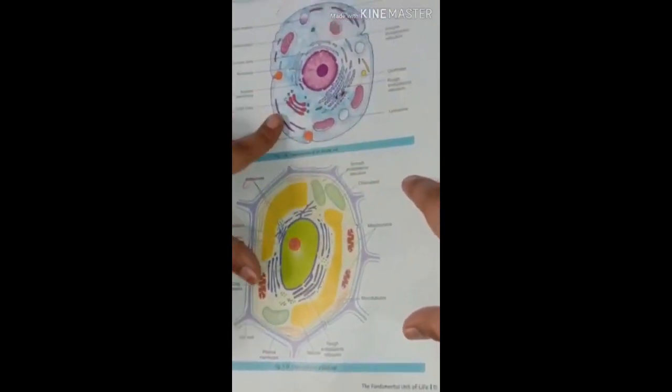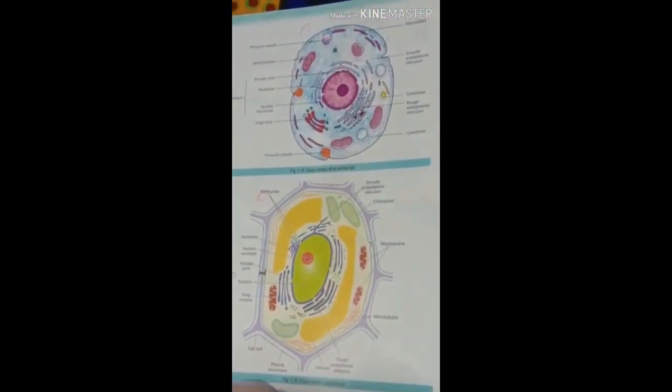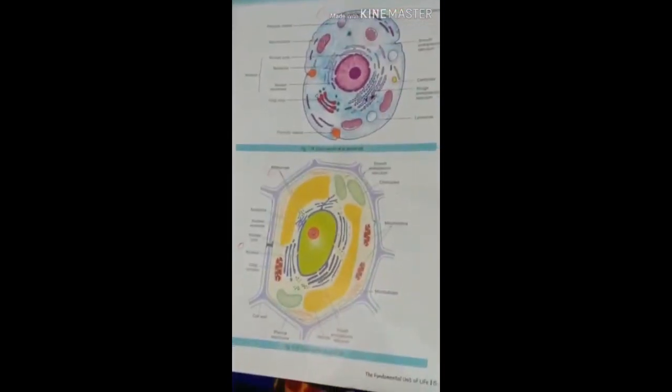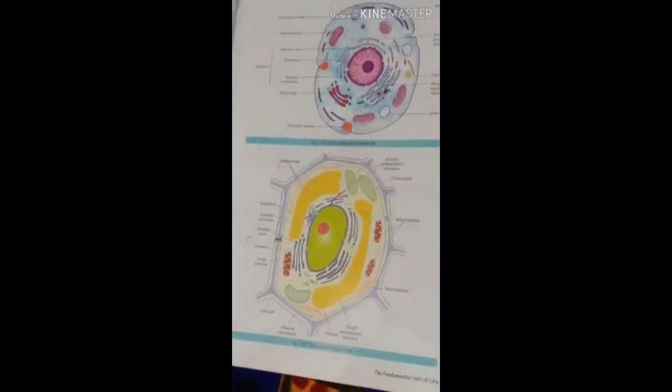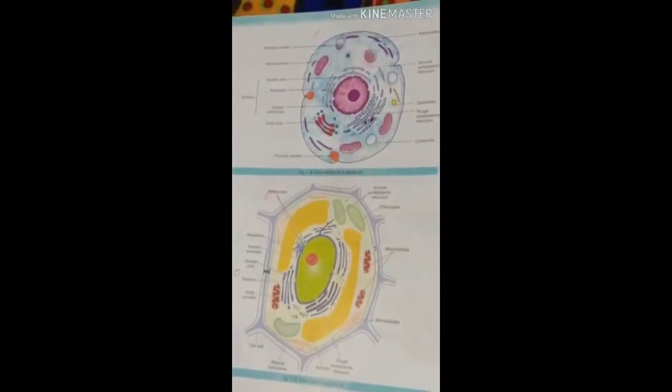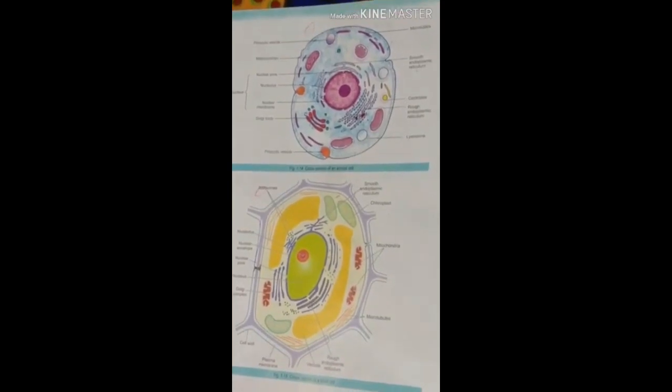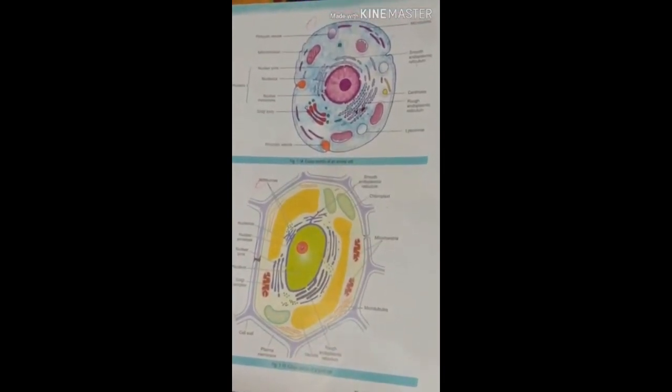In the animal cell, the Golgi apparatus is arranged near the nucleus, but in the plant cell, the Golgi apparatus is dispersed in the cytoplasm.